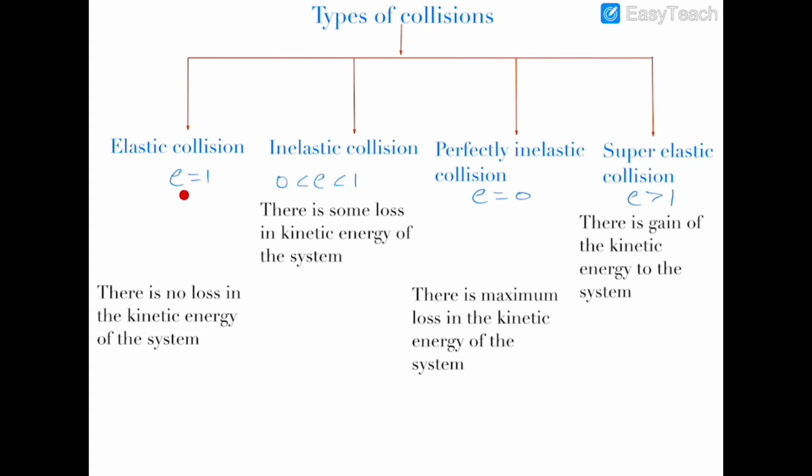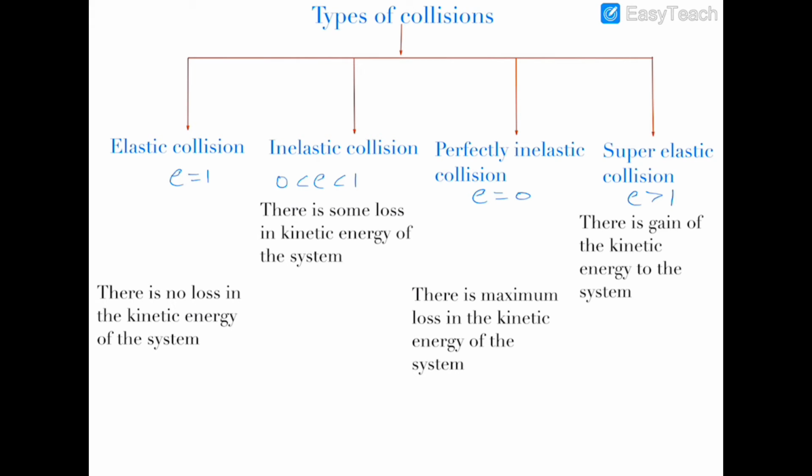There is a constant which I will be discussing in further videos, which is also called the coefficient of restitution. It is a constant which expresses the type of collision, and in elastic collision this e is equal to 1. Now the second collision is inelastic collision. Inelastic collision is that collision in which there is some loss of kinetic energy of the system. Not full, but some loss of kinetic energy. The value of the coefficient of restitution in this type of collision is between 1 and 0.